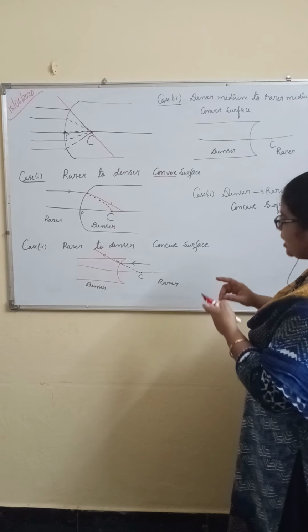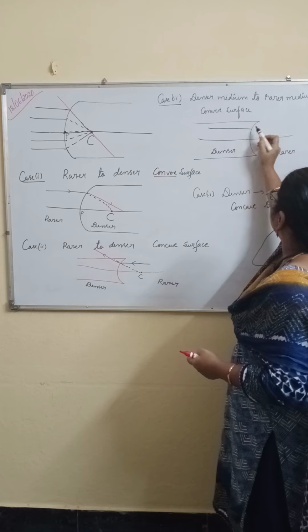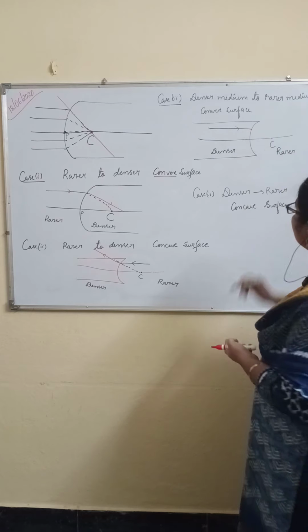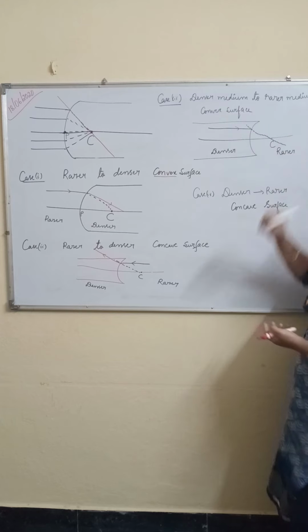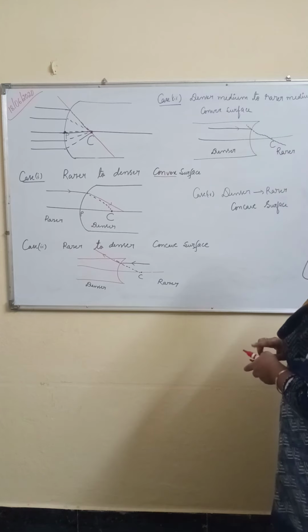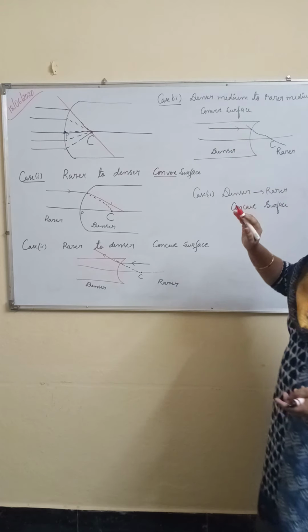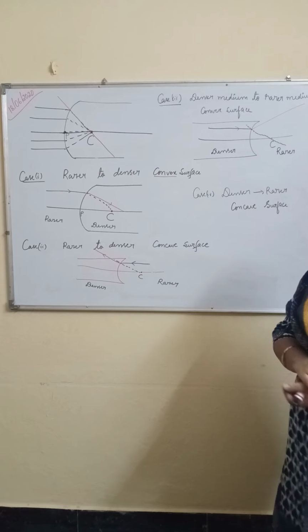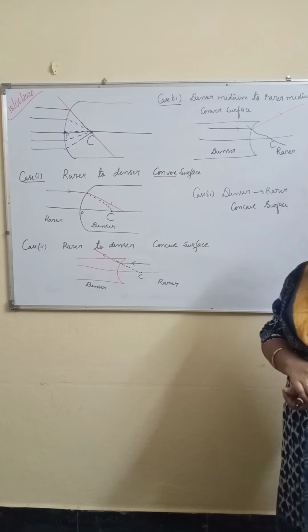Now the light ray is coming from denser medium to rarer medium. So when it strikes the convex surface, you have to draw the normal. Now this light ray will be away from the normal. This is the refracted ray.